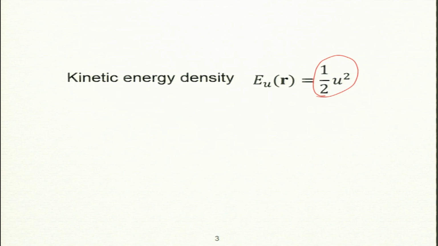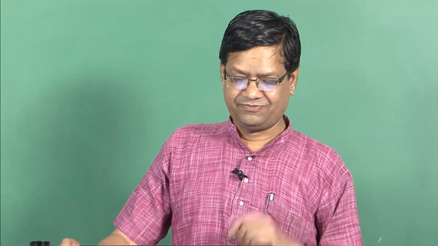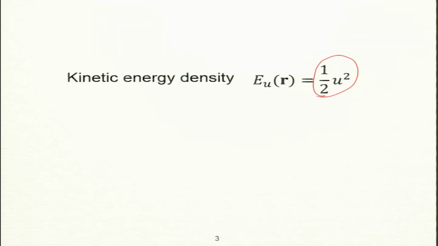Now, density is 1; since density is constant, I do not carry density. So, density is assumed to be 1. Since u is changing everywhere, u squared will change everywhere. If I take a small volume dV, then the energy contained in that volume will be half u squared times dV. That is why it is called density per unit volume, but the volume must be small.